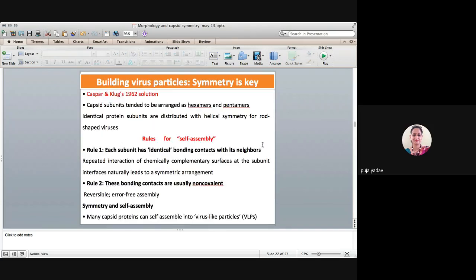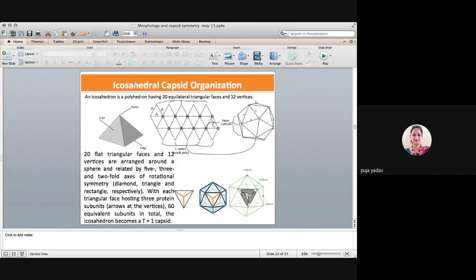Okay, coming back. Each subunit has identical bonding contact with its neighbor, and these bonding contacts are usually non-covalent. That is why the virus particle can loosen up when it gets inside the host cell. Symmetry and self-assembly: many capsid proteins can self-assemble into virus-like particles. So coming up here, we are talking about the icosahedral capsid organization.